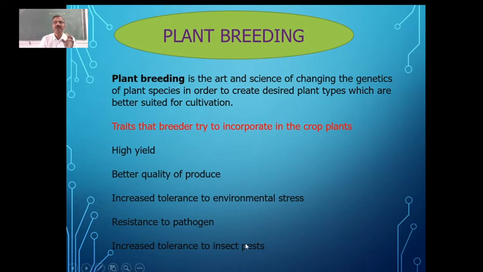So plants need to be resistant against these pathogens, and they should be tolerant to insect pests. There are so many insect pests which damage almost around 30% of the crops. So these are all the important traits which they try to incorporate, which they look for whenever they go for plant breeding.